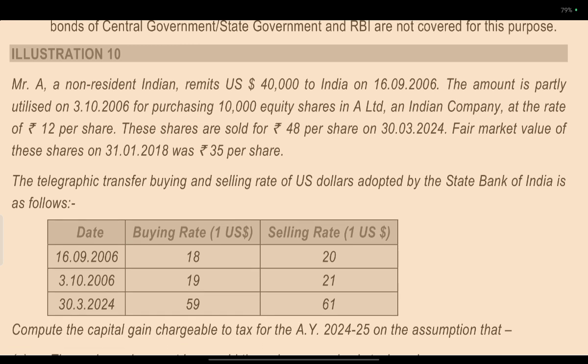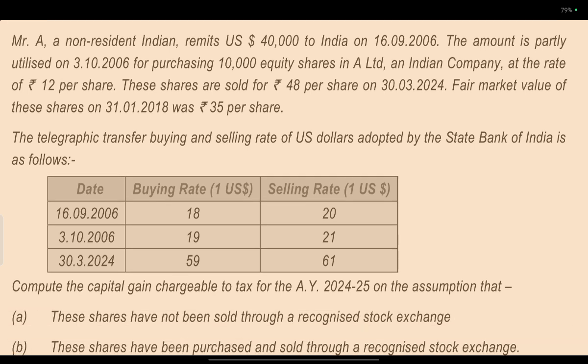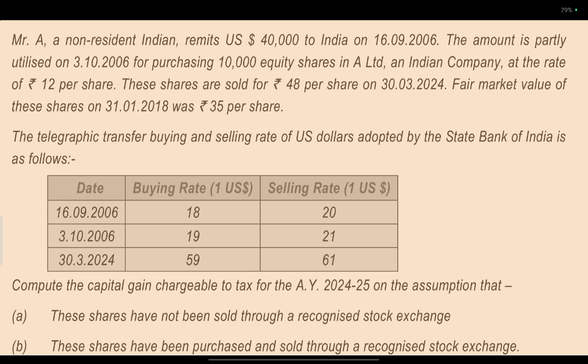Illustration. Mr. A, a non-resident in India, remits $40,000 to India on 16th September 2006. The amount is partly utilized on 3rd October 2006 for purchasing 10,000 equity shares of A Limited at the rate of 12 per share. These shares are sold at 48 per share on 30th March 2024. The fair market value of the shares on 31st January 2018 is 35 rupees per share.